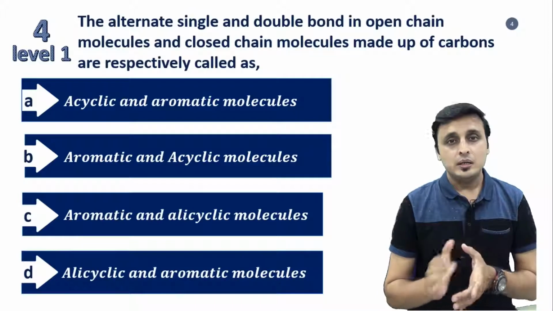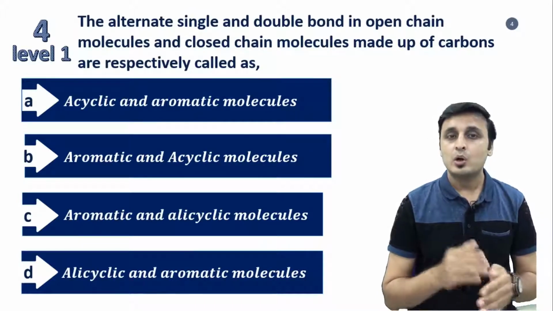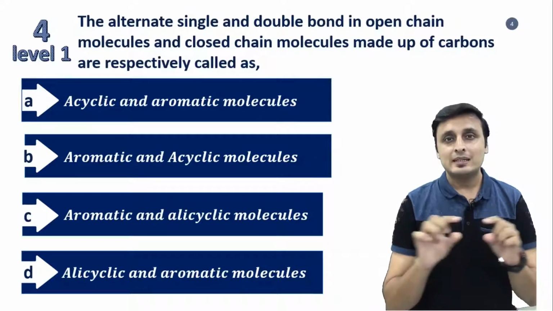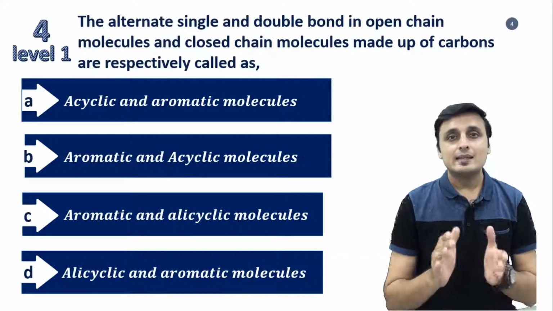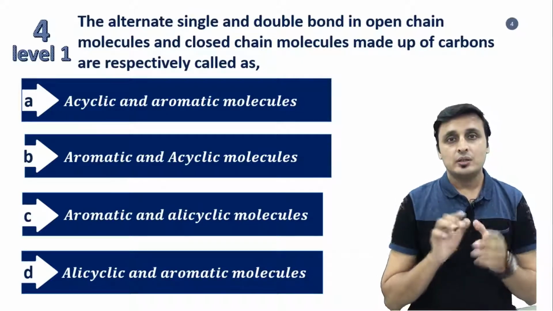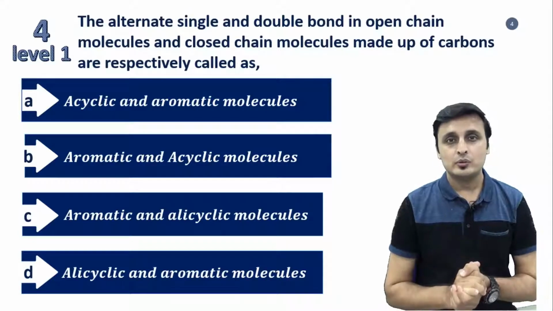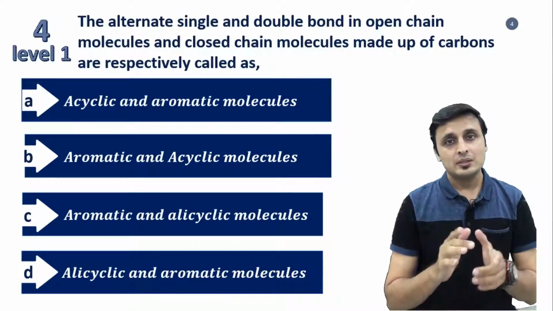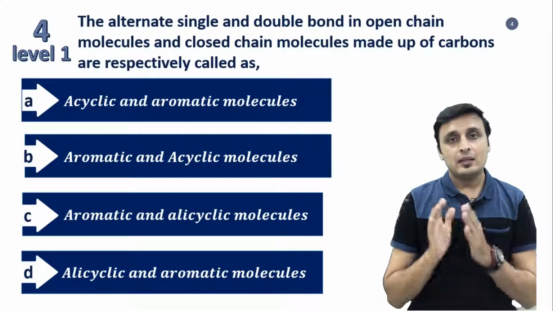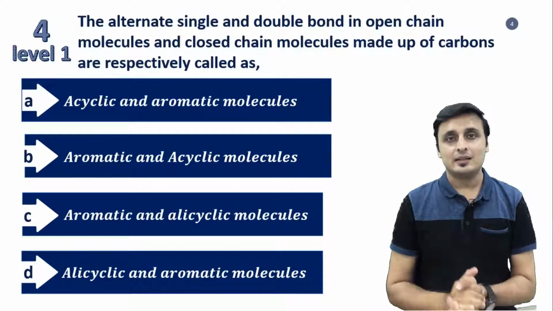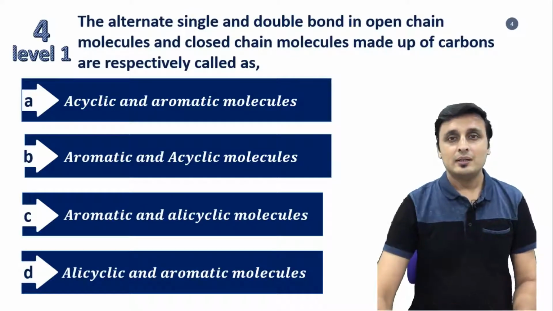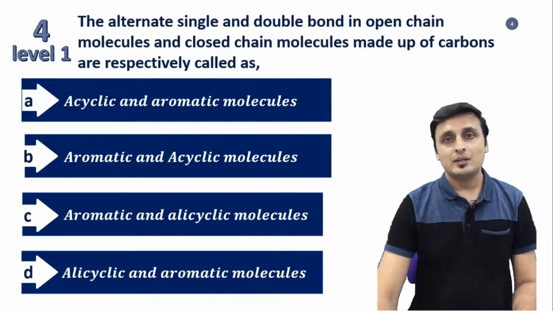Dear students, here we are talking about single and double bond alternate characters. These characters, if they are present in single state chain, they are called as acyclic molecules, and if this character is present in closed chain, then they are called as aromatic molecules. So the correct answer for this question is acyclic molecules, that is the first category, and aromatic molecules, that is the second category. Correct answer for this question is option A, that is acyclic and aromatic molecules.